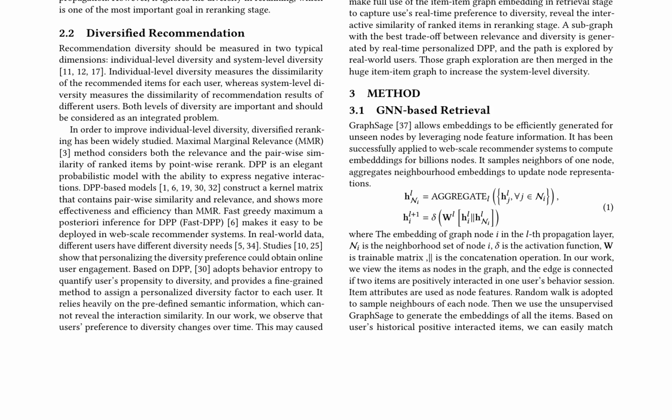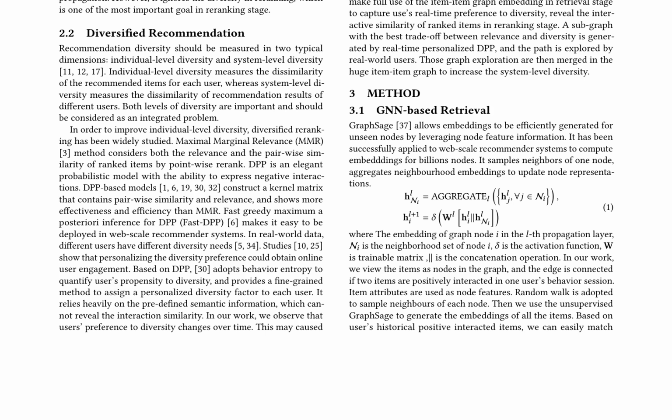A subgraph with the best trade-off between relevance and diversity is generated, and the path is explored by real-world users. These graph explorations are then merged in the huge item-item graph to increase the system-level diversity. This paper presents a novel idea of viewing individual-level and system-level diversity as an integrated problem, and attempts to solve it in a simple yet effective solution.